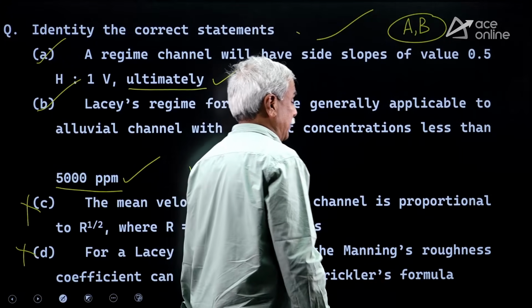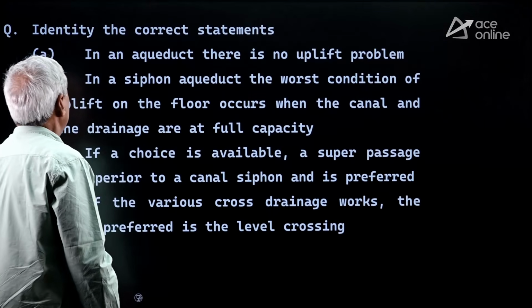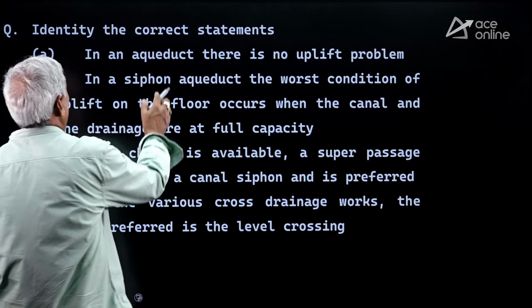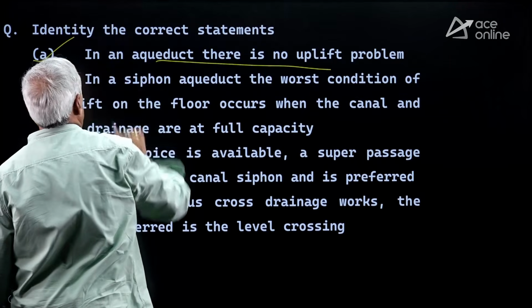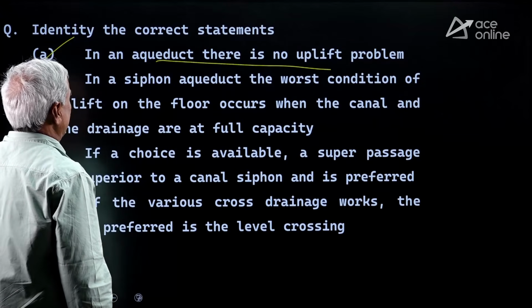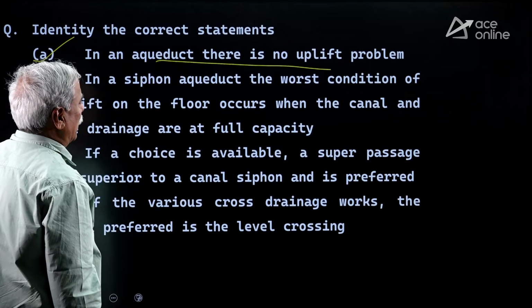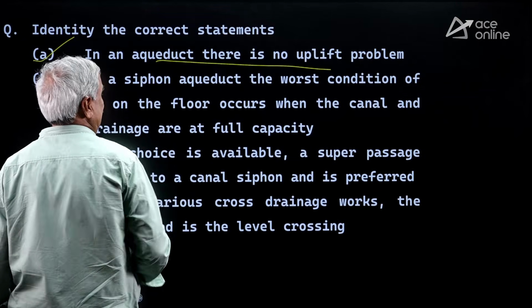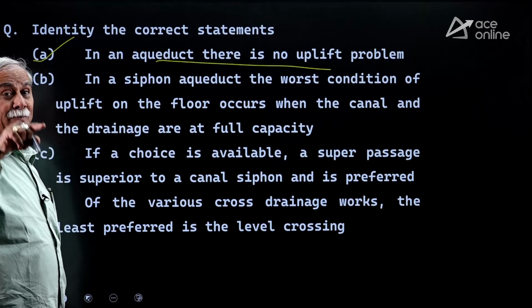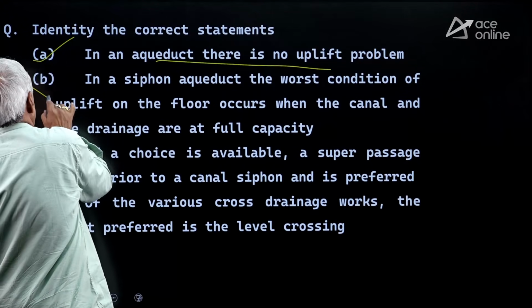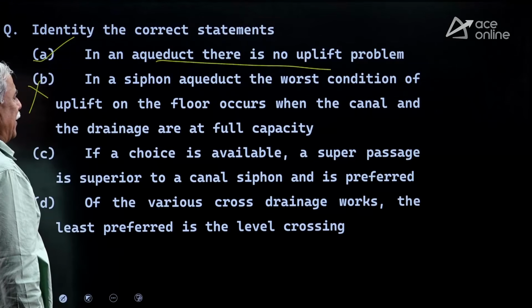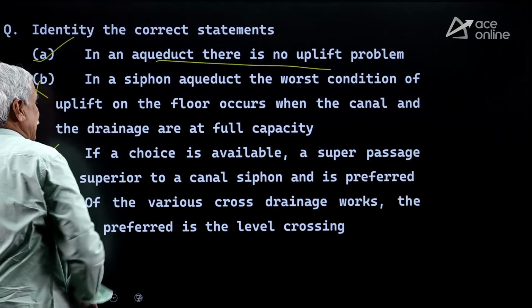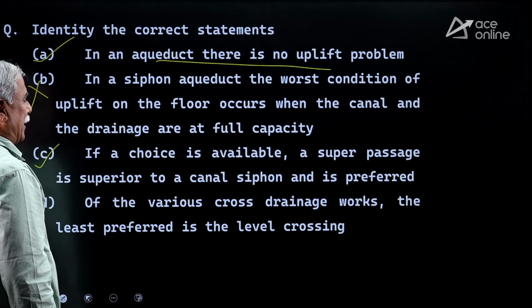For this question, identify the correct statements. In an aqueduct, there is no uplift problem, 100% correct. Aqueduct, not siphon aqueduct. In a siphon aqueduct, the worst condition of uplift on the floor occurs when the canal is full and the drainage is empty. Canal full, drainage empty, then uplift is maximum. So this statement is wrong. If a choice is available, a super passage is superior to a canal siphon. Yes, a super passage is superior to a canal siphon.